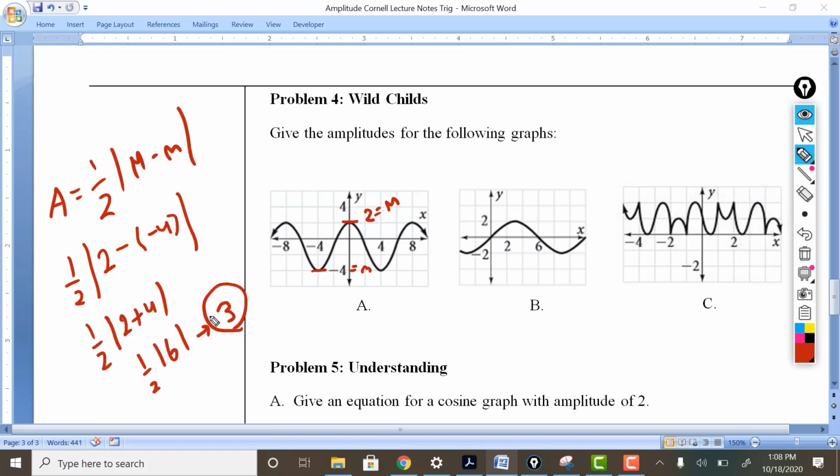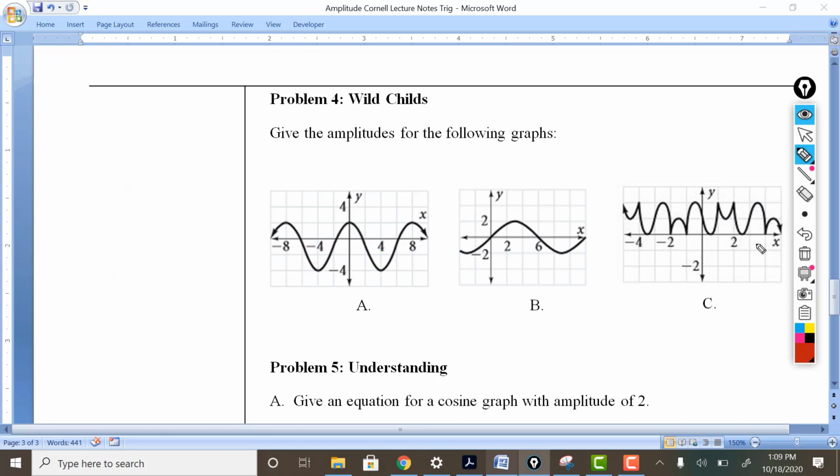The amplitude is 3. What if you don't know what your max and min is, or what if you went ahead and just mixed them around? Well, it'll still work out if you do the signs right. This is an algebra 1 pre-algebra problem. So the amplitude for this graph is 3, meaning that if I were to theoretically draw the line of reference, it would be down the middle right here. And from here to here would be 3, and from here to here would be 3.